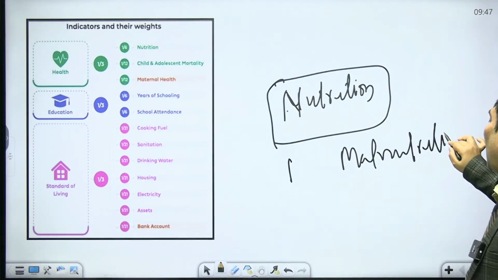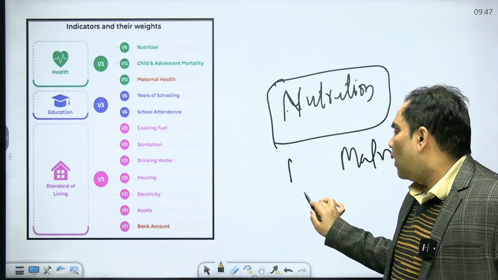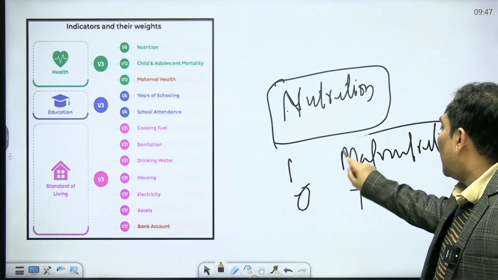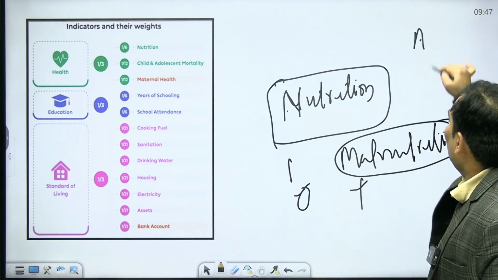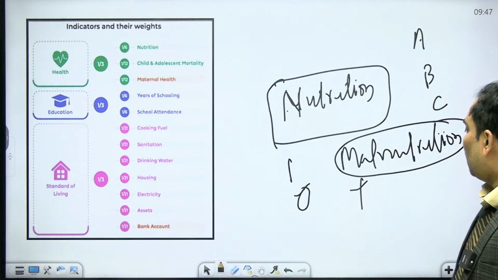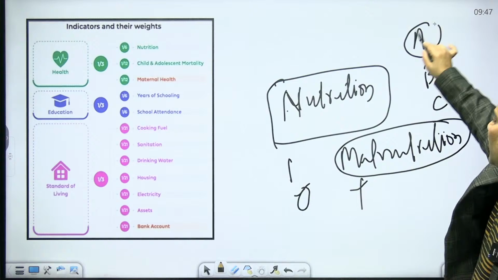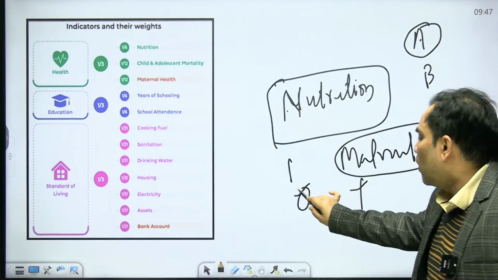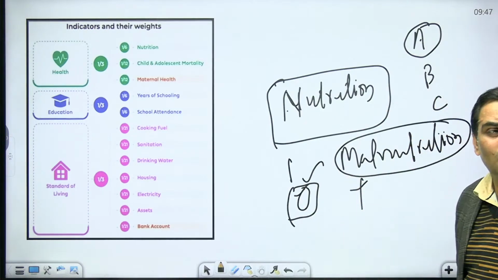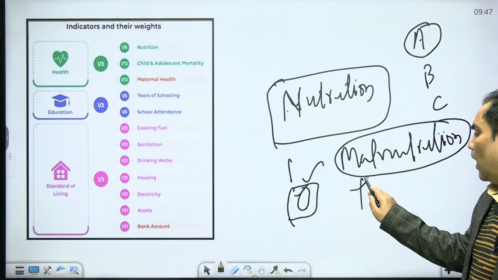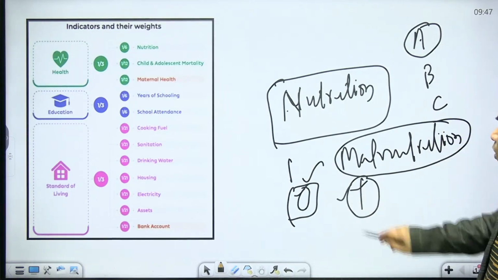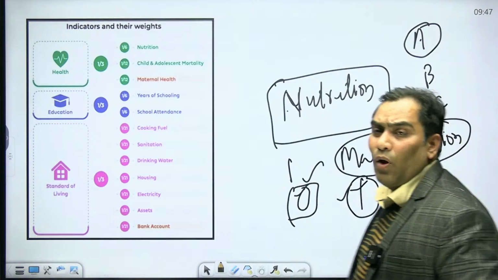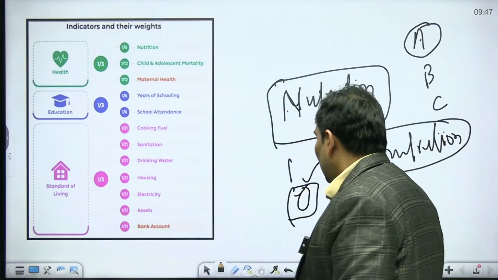Suppose in any family, they are going to give 0 or 1. That means they are going to give weightage 0 or 1. Suppose A is a family, B is a family, C is a family. If in family A no one is suffering from malnutrition, they are going to give the number 0. Whereas any household which has people suffering from malnutrition, they are going to give the value 1.